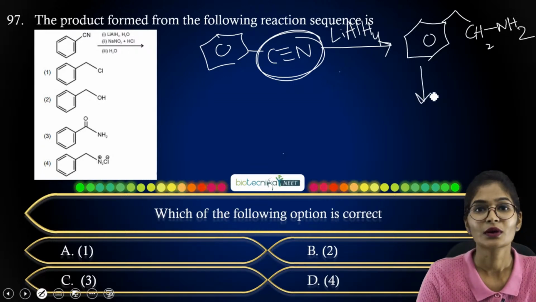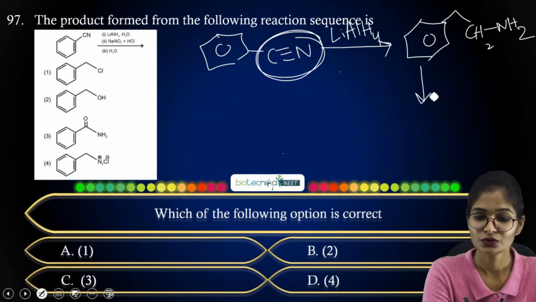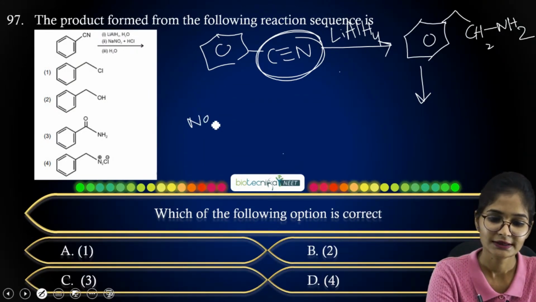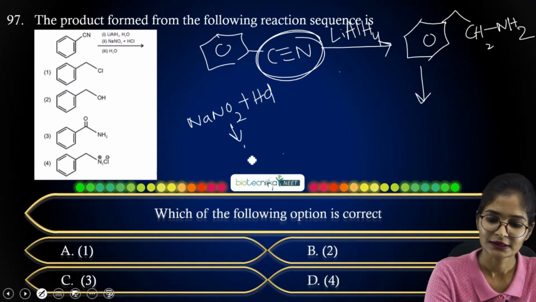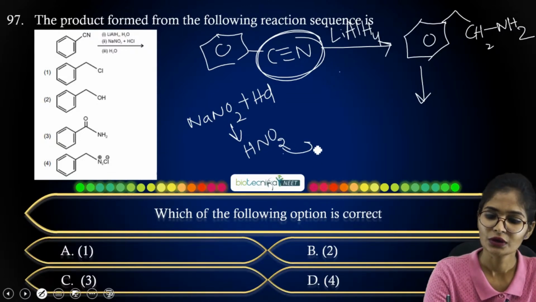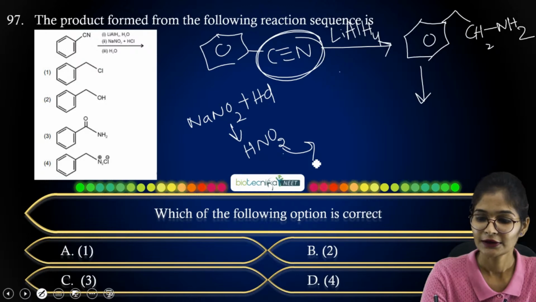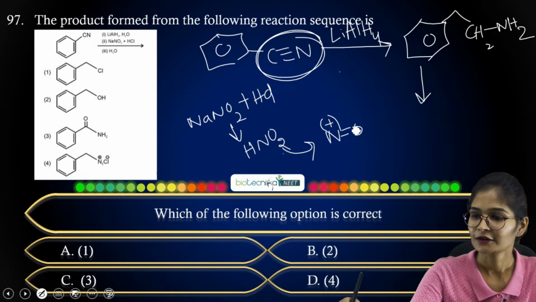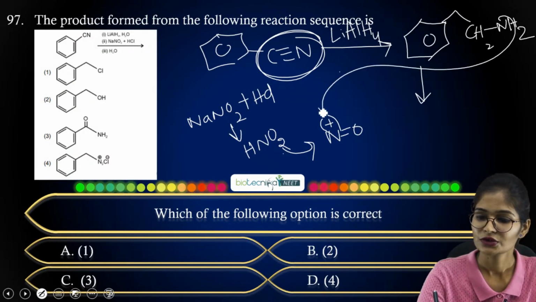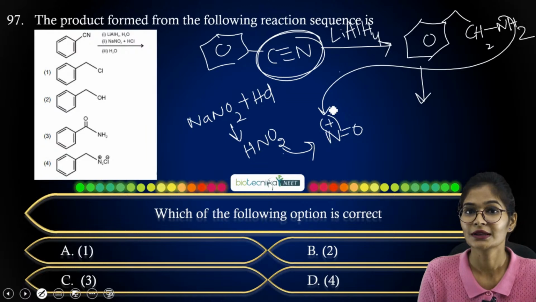The next step they have given is NaNO2 in HCl, so it will instantly generate HNO2, and from this HNO2 you are going to get your electrophilic center, that is NO plus. That will be attacked by the nitrogen which is already present in your reactant part.